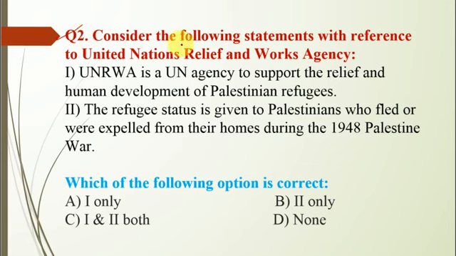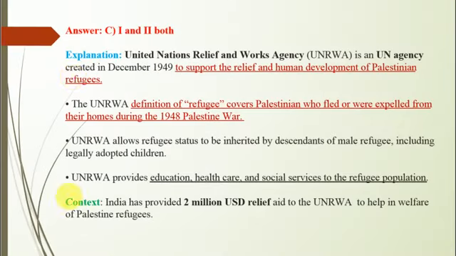Now question number 2 is with reference to United Nations Relief and Works Agency. Statement first, UNRWA is a UN agency to support the relief and human development of Palestinian refugees. Second, the refugee status is given to Palestinians who fled or were expelled from their homes during the 1948 Palestine War. So here the correct option is C, which means both the given statements are correct.